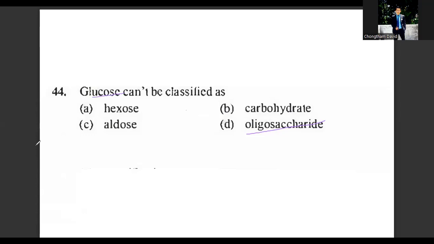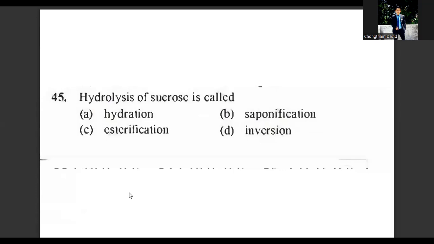Next, question number 45, the last question. This will be left for you. You have to do this.